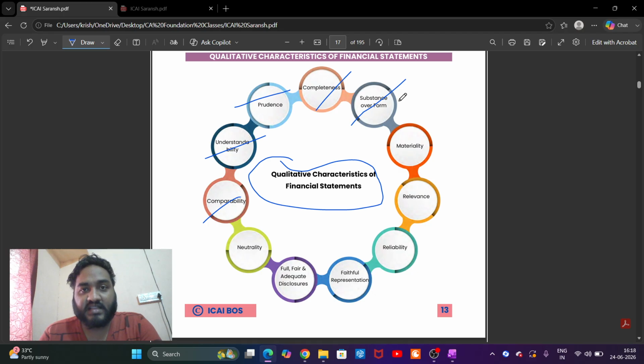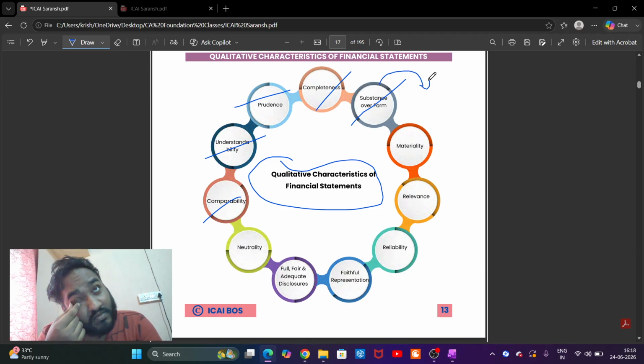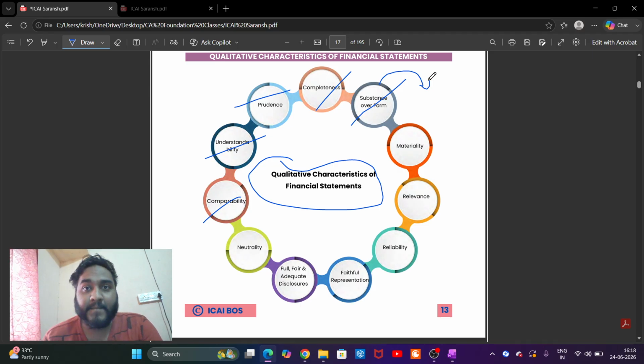Form is legal nature. Substance means whatever we are actually doing. There are certain things like GAAR provisions in the Income Tax Act 1961. Even I don't know if there are GAAR provisions in 2025. They are an exact example of substance over form, because there can be some possible loopholes we can catch based on law. Substance over form tells you what is your intention behind the usage of that loophole. Obviously, if you pick a loophole, you're going to abuse the law. So substance over form prevents the law from being abused.